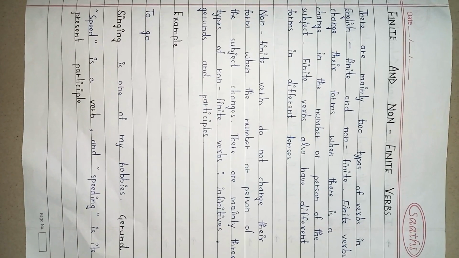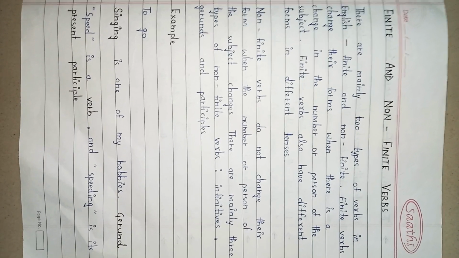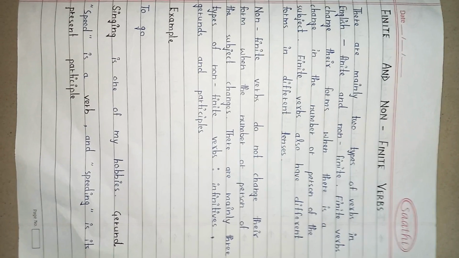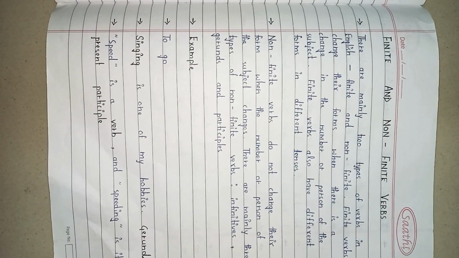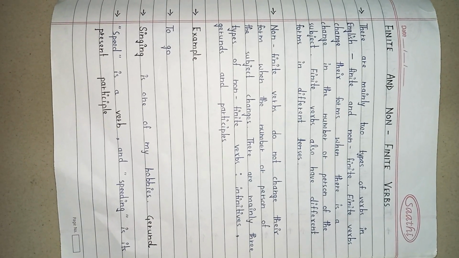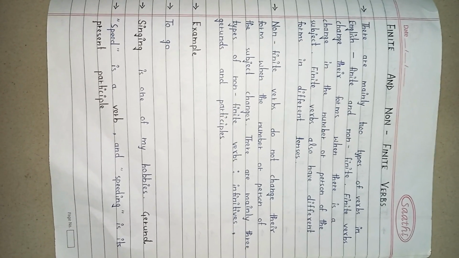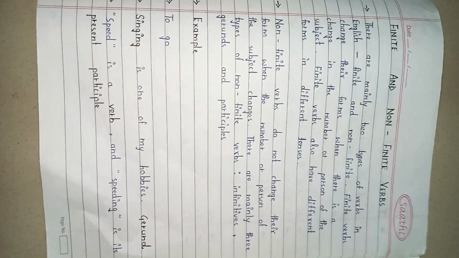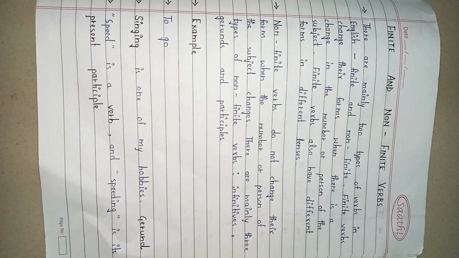Non-finite verbs do not change their form when the number or person of the subject changes. There are mainly three types of non-finite verbs: infinitives, gerunds and participles. For example, infinitive: to go. Gerund: singing is one of my hobbies. And speed is a verb, so the present participle is speeding. Whatever the number or person, these will remain the same, so these are called non-finite verbs.